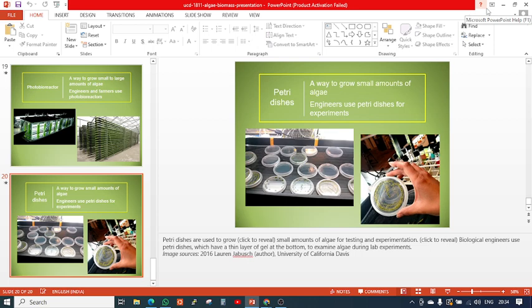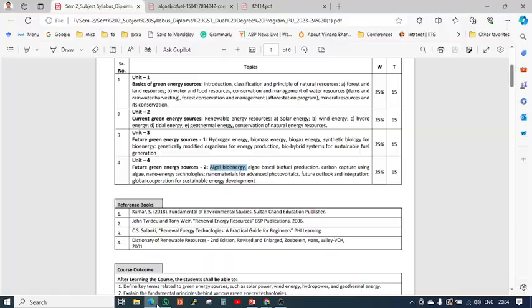So next, coming to our topic: algal based biofuel production. Now we come to a different part of the same algae. First is why algae is used for energy purposes, and in biofuel production, how algae can be utilized or how algae can be useful. So let's see how it is.